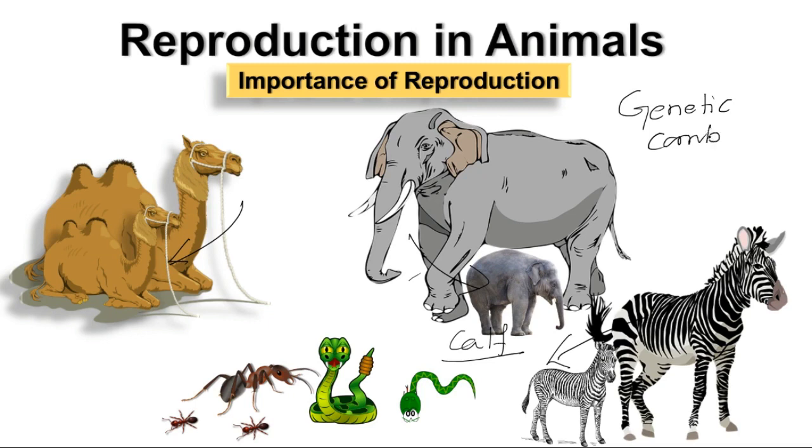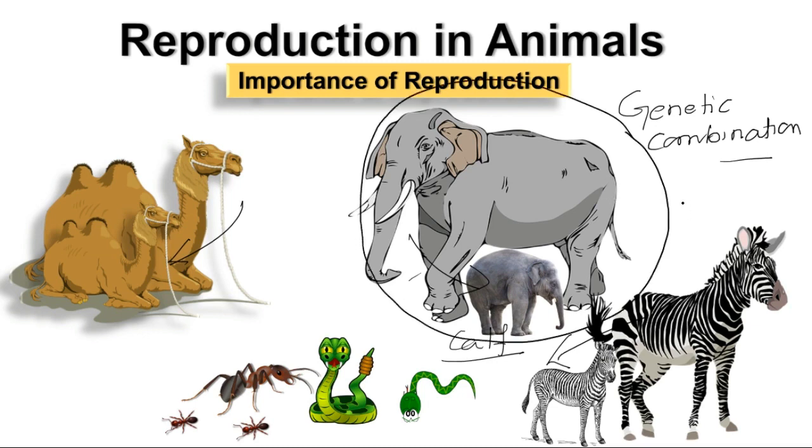Genetic combination will give rise to better variations in the species. You already know that the elephant belongs to one particular species, and so do humans, right? So among humans we find varieties. Among elephants you find varieties, right? So we can even study the variations.